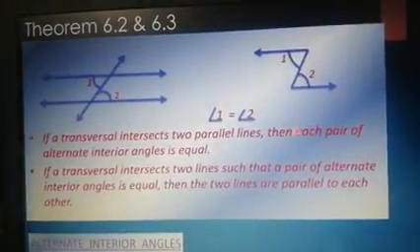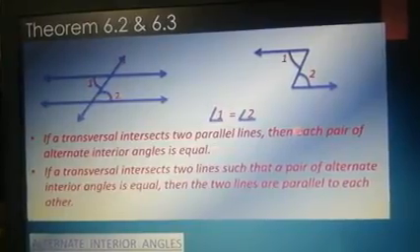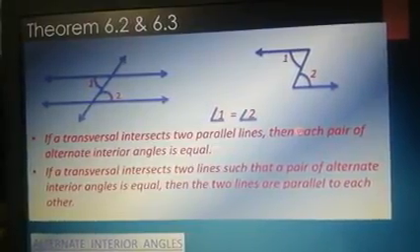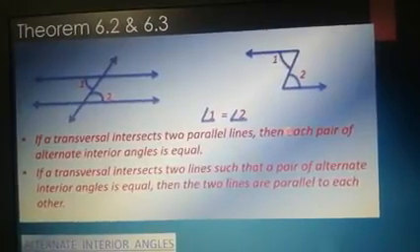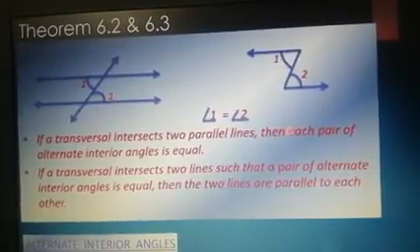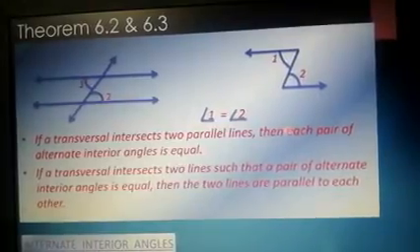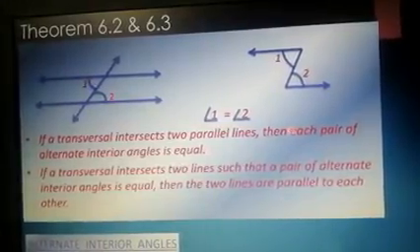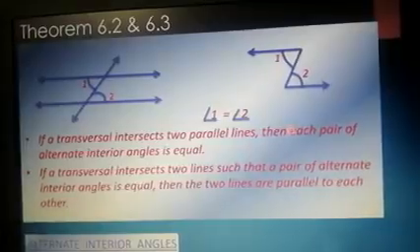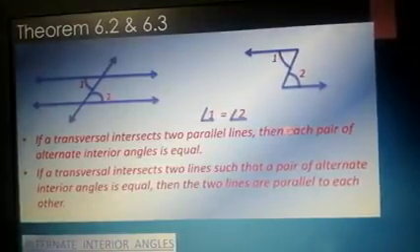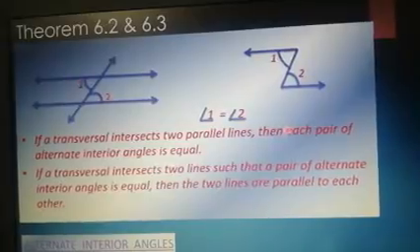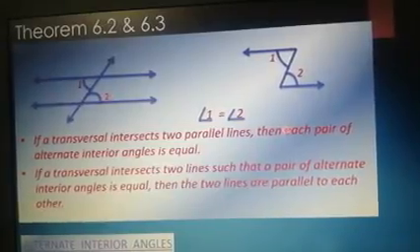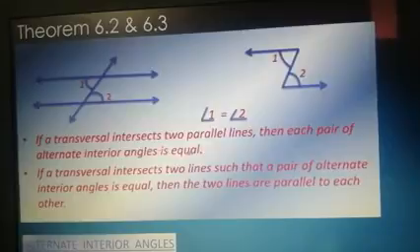Next we have a theorem. This theorem is based on the alternate interior angles. The proof is not there for you, but the result is very important. I've mixed both theorem 6.2 and 6.3 on the same slide because one is the reverse of the other. First, theorem 6.2 says: if a transversal intersects two parallel lines, then each pair of alternate angles is equal.